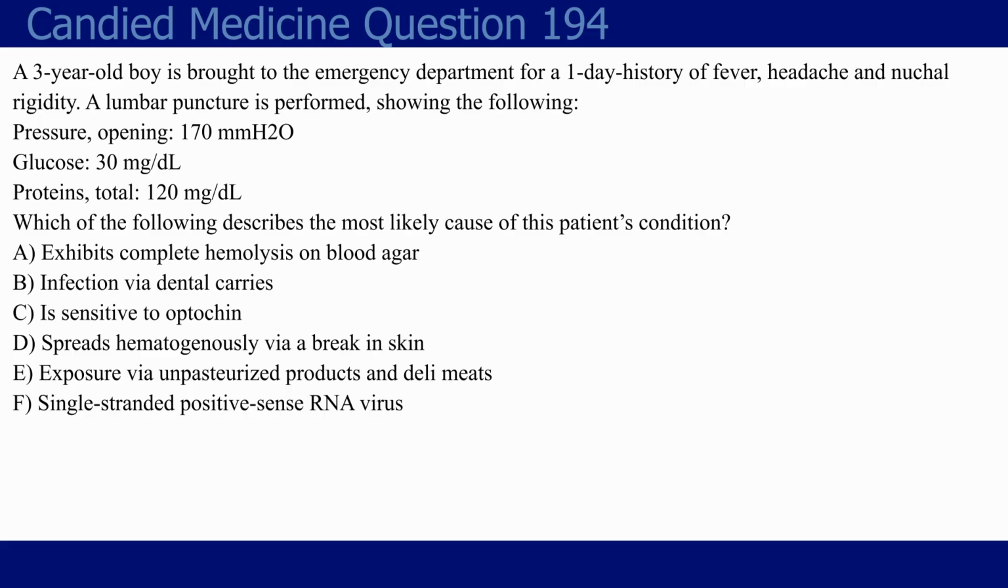Choice A, exhibits complete hemolysis on blood agar. Choice B, infection via dental caries. Choice C, is sensitive to optochin. Choice D, spreads hematogenously via break in skin. Choice E, exposure via unpasteurized products and deli meats. Or choice F, single-stranded positive sense RNA virus. I'll wait 5 seconds and answer your question.